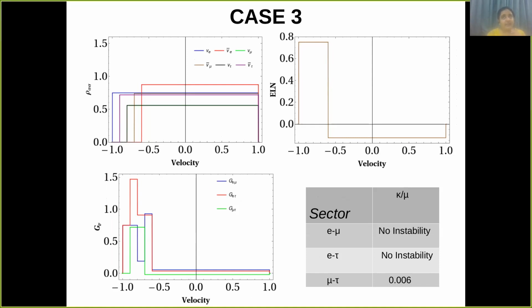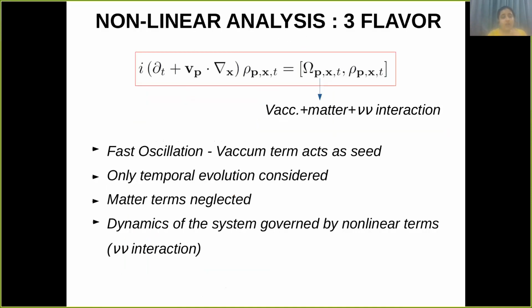Either it can erase the crossing which was there in the two flavor case, or it can enhance the crossing which was there in the two flavor case. So in our paper, we have done the nonlinear analysis in three flavors.